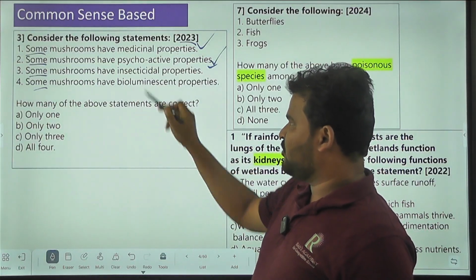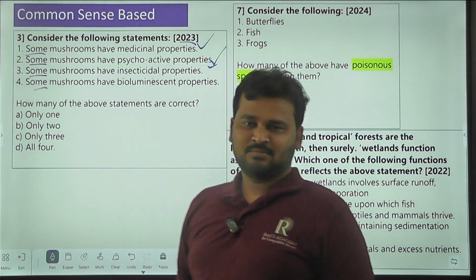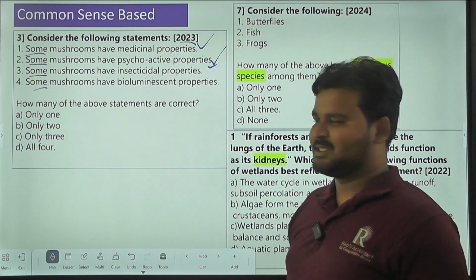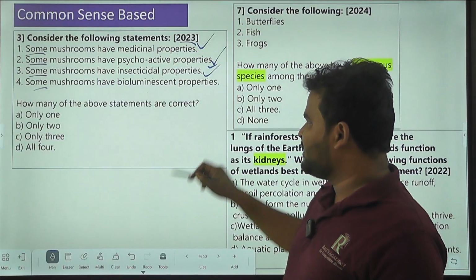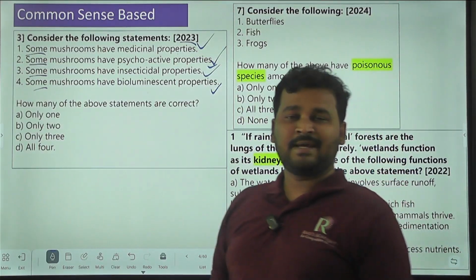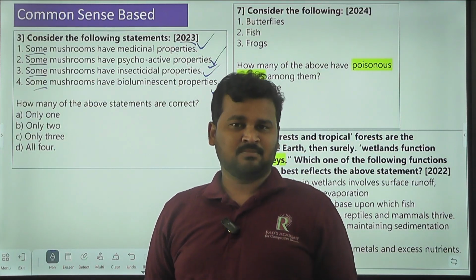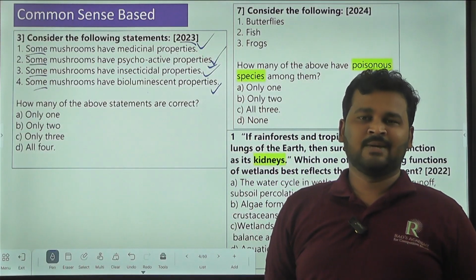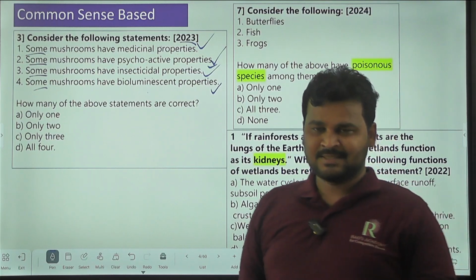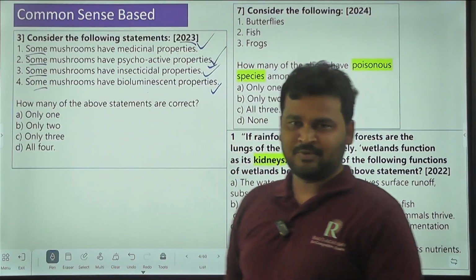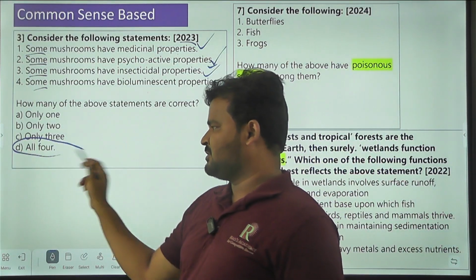And some mushrooms have insecticidal properties. Yeah, there is a chance they may have, the same thing. So 3 is also right. And some mushrooms have bioluminescent properties, which means they can exhibit light. Bioluminescent means they can exhibit some light phenomena due to chemical reactions. Maybe there is a chance, but the chance is there, right? So that's why we can go for the fourth option also being right. So directly we can say that all 4 options are correct.